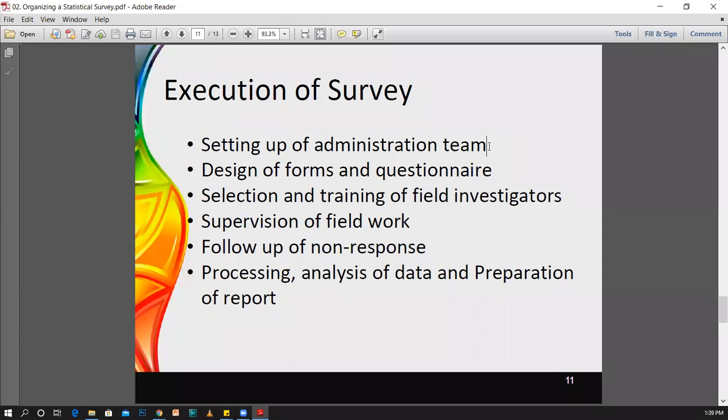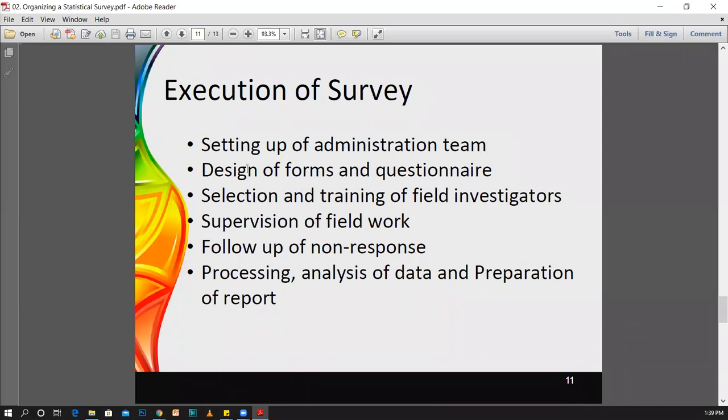You must give them a clear idea regarding your survey. Then you can get efficient service from them once you have clearly introduced your survey to them.